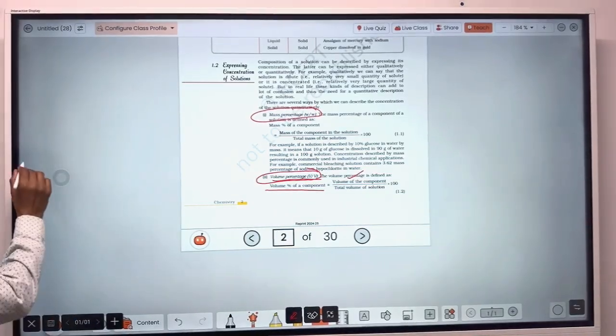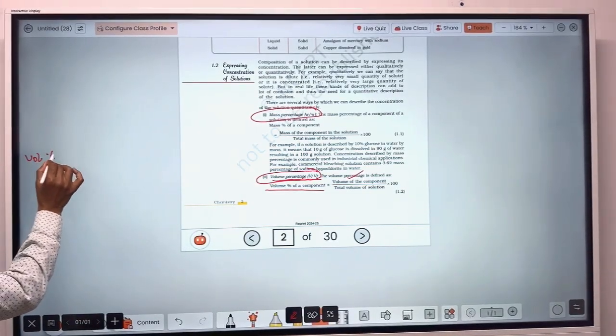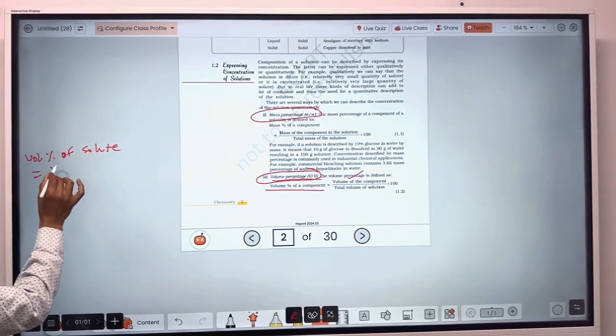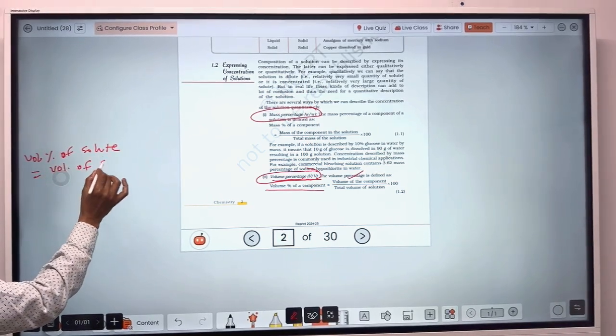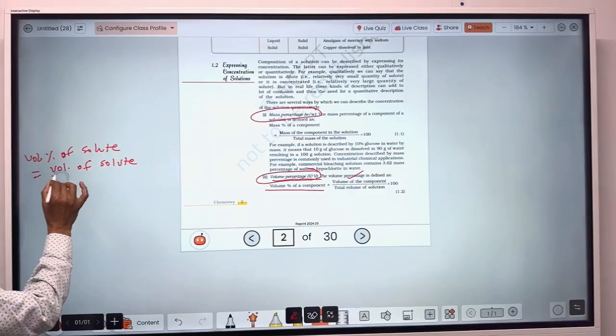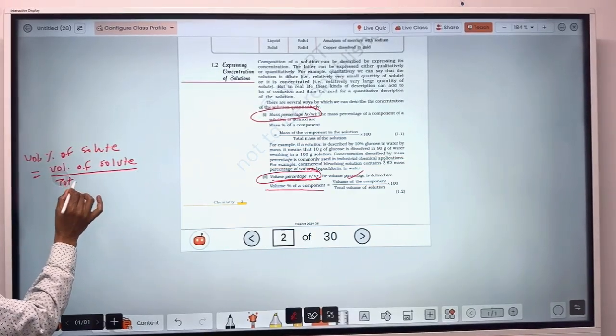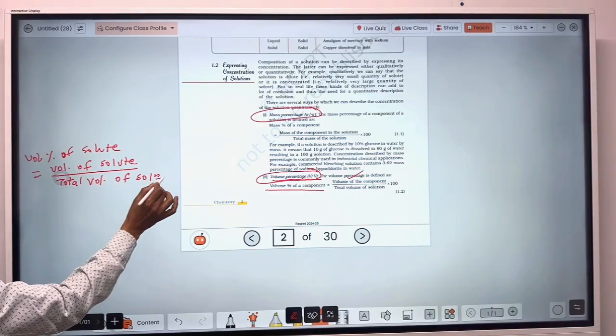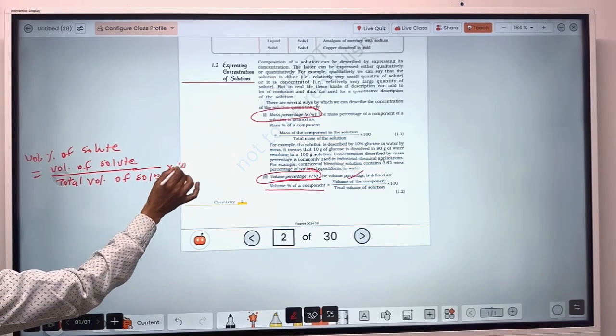That means volume percentage of solute is equal to volume of solute upon total volume of solution, into 100.